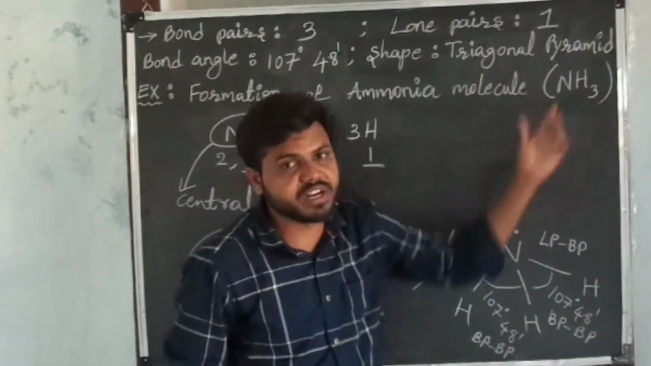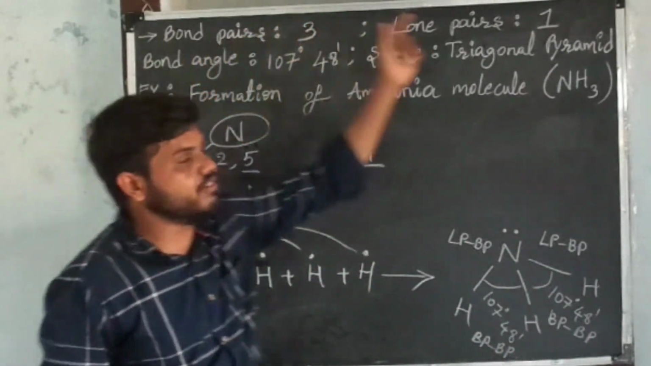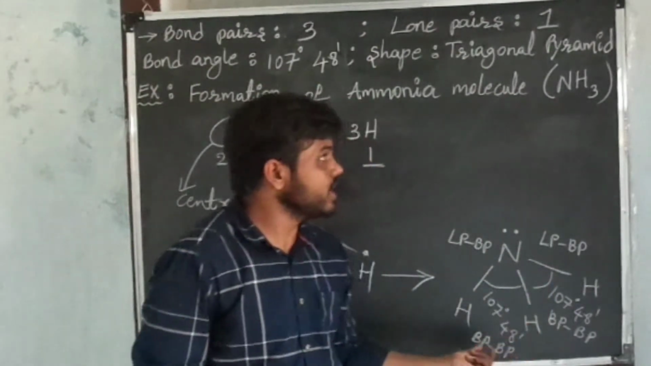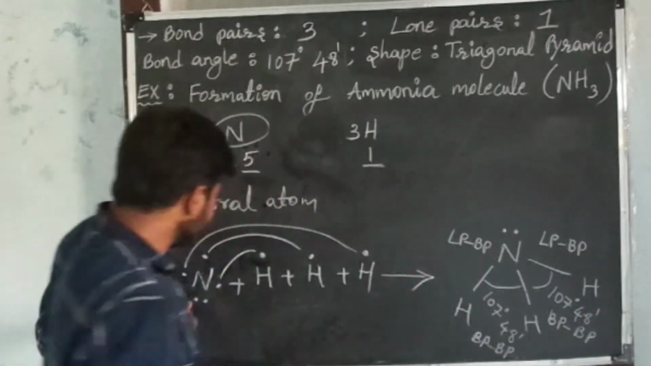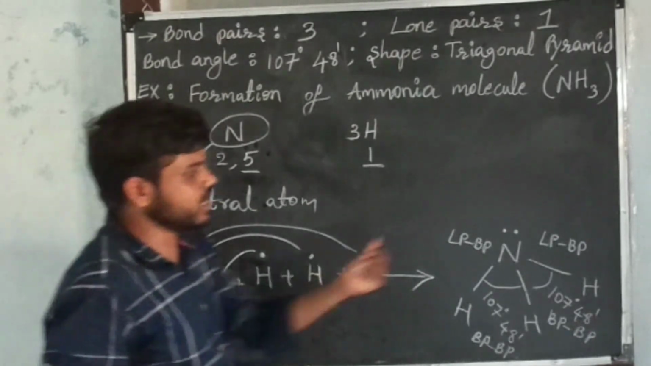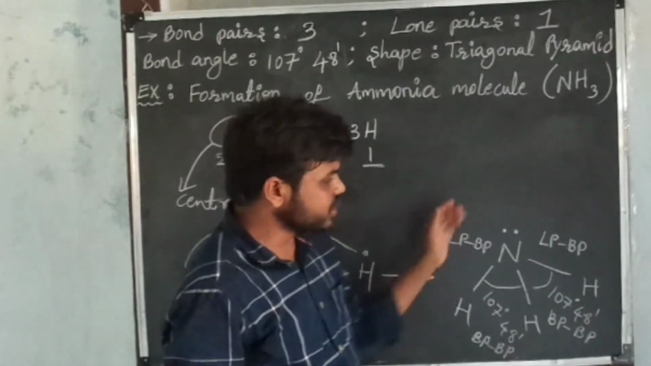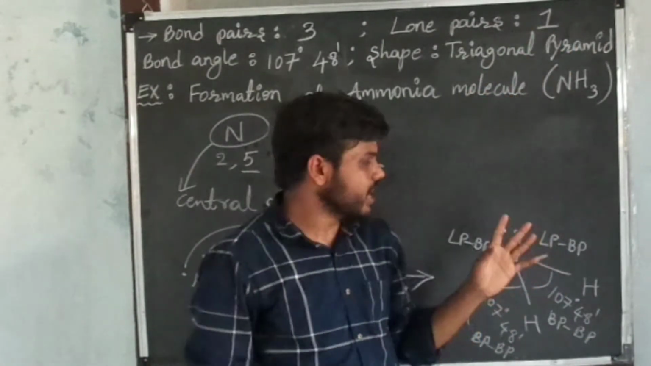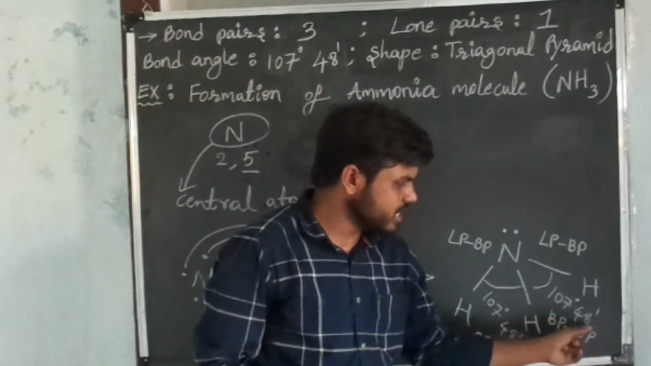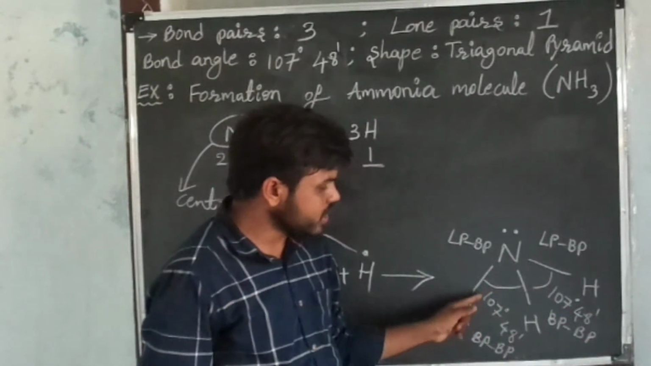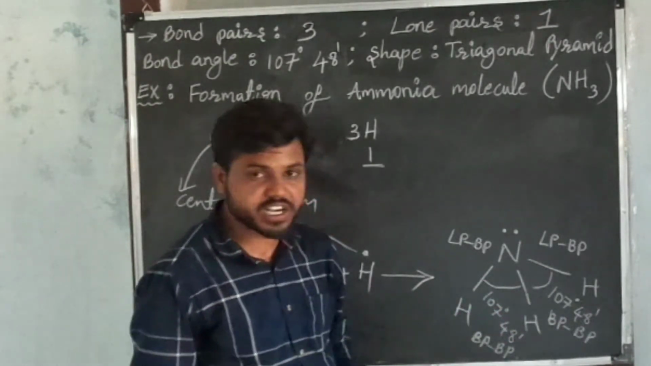We get the trigonal pyramid shape because there are 3 bond pairs and one lone pair of electrons. That's why we get trigonal pyramid shape. Now one lone pair is present on the nitrogen atom, and I have written that lone pair as it is. So by looking at the structure, we can say the shape of the molecule is trigonal pyramid, and the bond angle between bond pair electrons is 107 degrees 48 minutes.